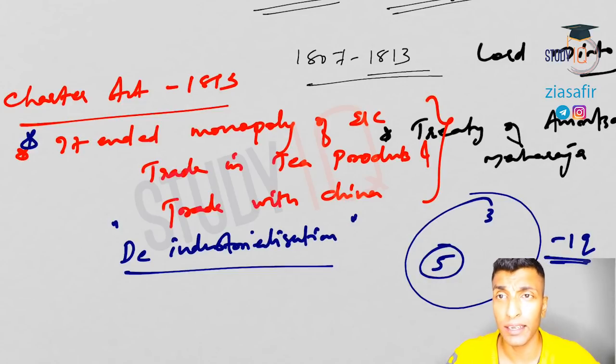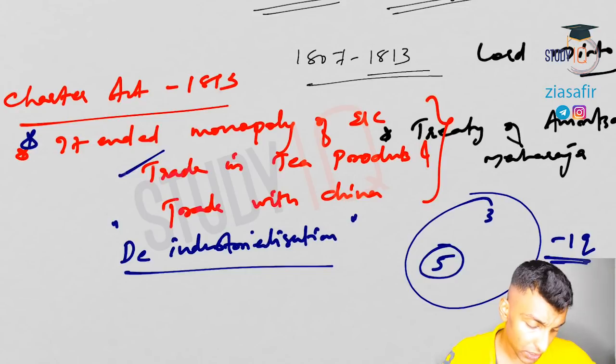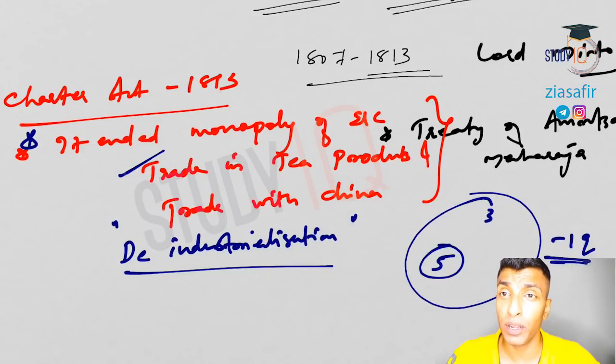If the question is about the 1813 Charter Act, it is not only about these 2 points, trade in tea products and end of monopoly. End of monopoly means different companies are going to come, and this is what actually happened. It led to deindustrialization. It led to a situation of disguised unemployment. It led to poverty. The life of artisans was ruined. The balance between agriculture and industry was broken. Till then we had a balance, the artisans on one section, the agriculturalists on the other. So there was a balance between these two.